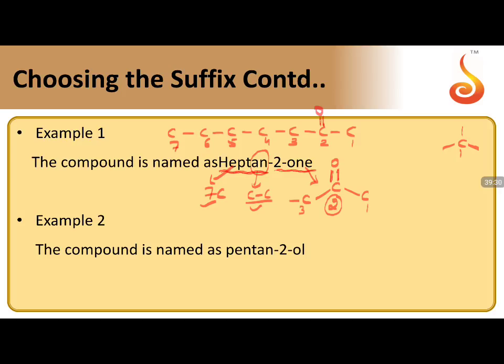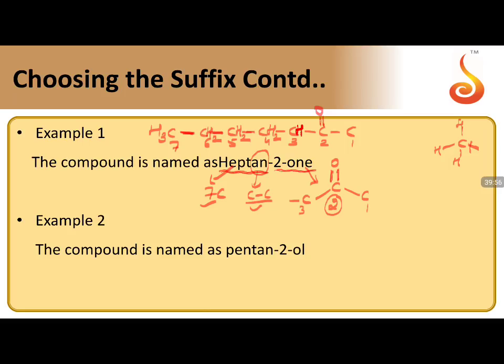If some valencies are filled, the remaining valencies should be filled with hydrogens. You can see here 1 valency is filled, remaining 3 are vacant, so CH3. 2 valencies are filled, so it is CH2. Again 2 valencies are filled, so CH2, and again CH2.